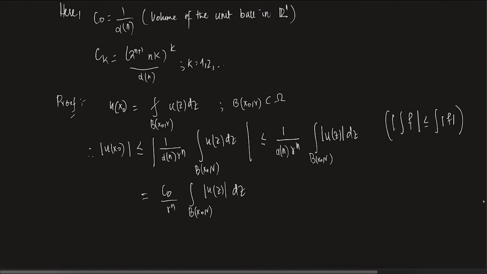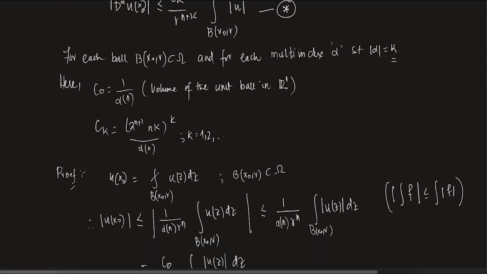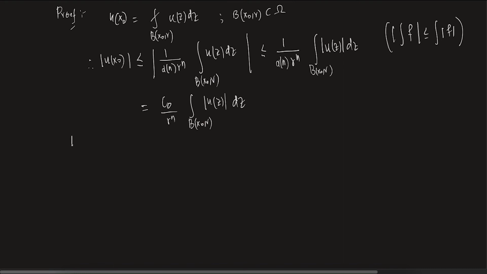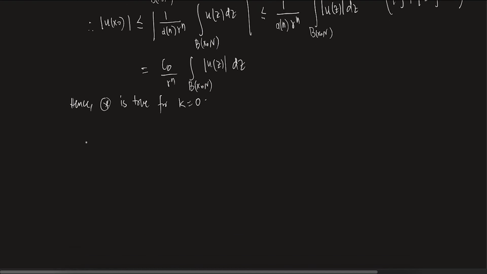So for k equals 0, it is true. So hence (*) is true for k equals 0. Okay. Now, what happens when k equals 1? Let's just see. Now, for k equals 1, observe this particular thing.